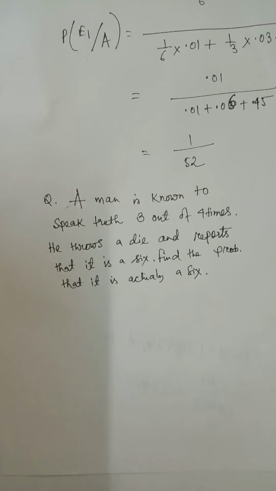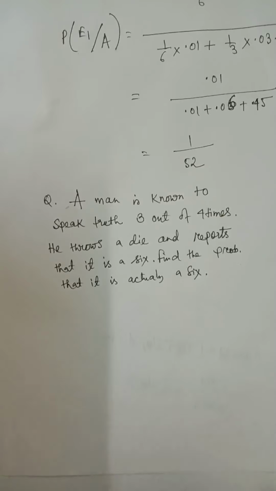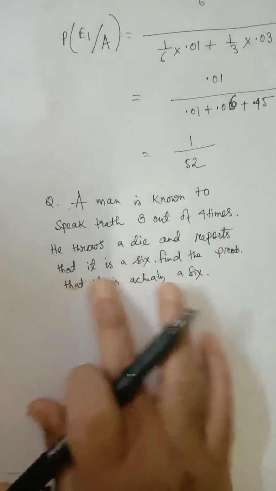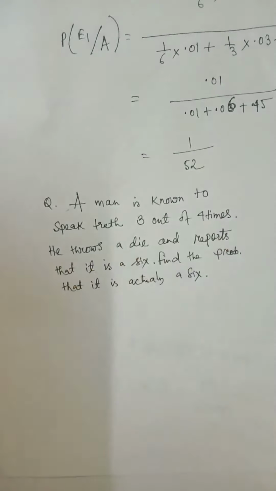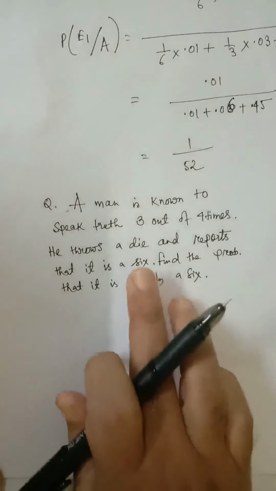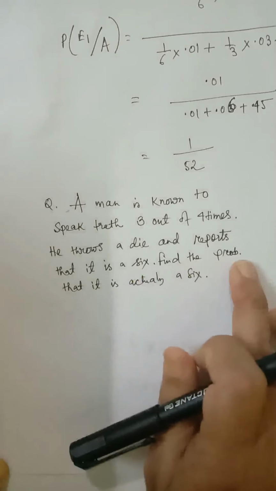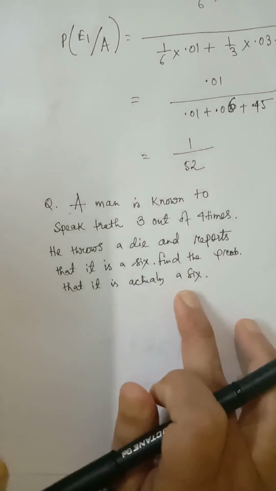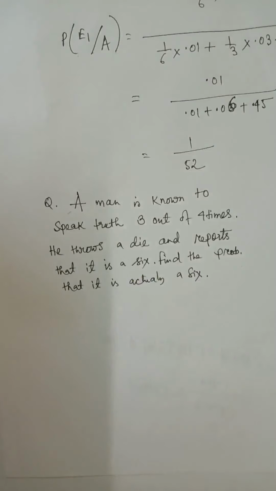So the person does not speak truth always. He throws a die and reports that it is a 6. Now he may report falsely. The outcome may not be a 6, but he reports that it is a 6. Find the probability that it is actually a 6. We have to start from the last line.